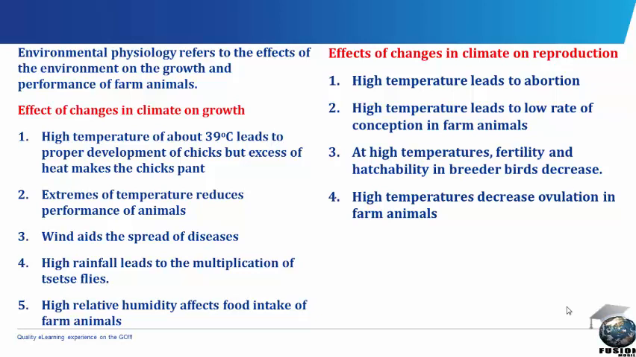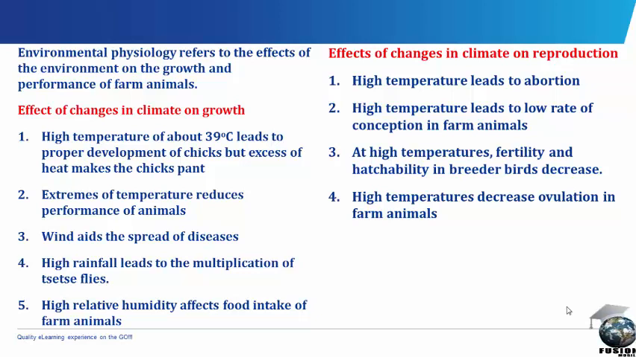High rainfall leads to the multiplication of tsetse flies, which transmit trypanosomiasis, and such diseases reduce the growth or even lead to the death of farm animals. High relative humidity affects food intake of farm animals. Okay, we'll now look at the effects of changes in climate on reproduction.